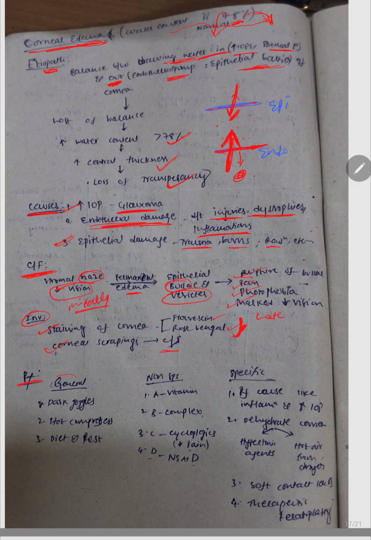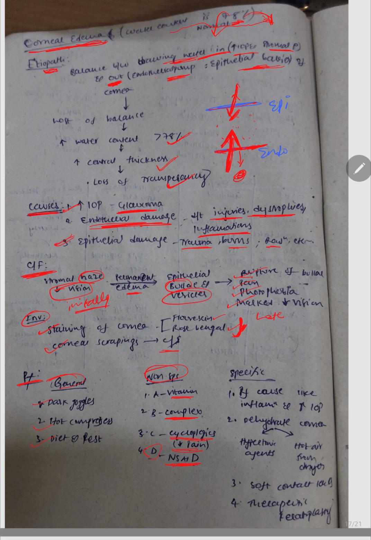Now the treatment includes general aspects like dark goggles, hot compresses, and diet and rest. These are general measures. Non-specific measures follow the ABCD mnemonic. A for vitamin A supplementation, B for vitamin B complex supplementation, C for cycloplegics like atropine to decrease the pain, and D for NSAIDs to decrease the pain again.